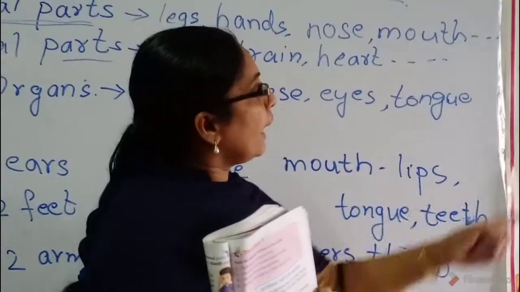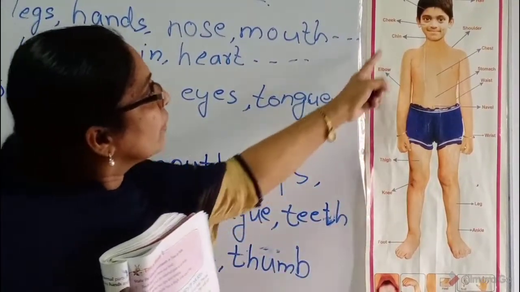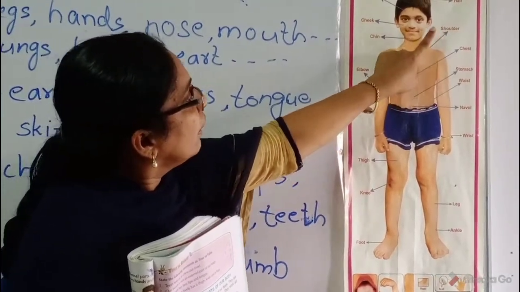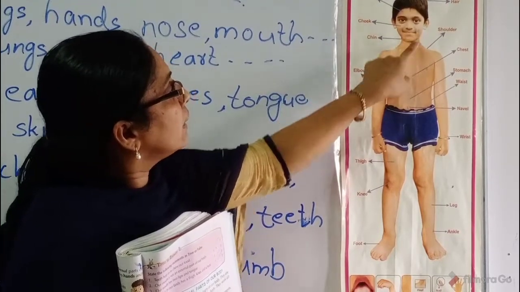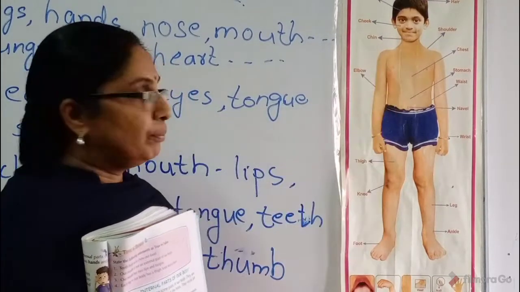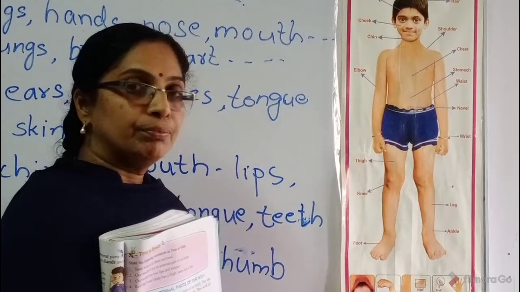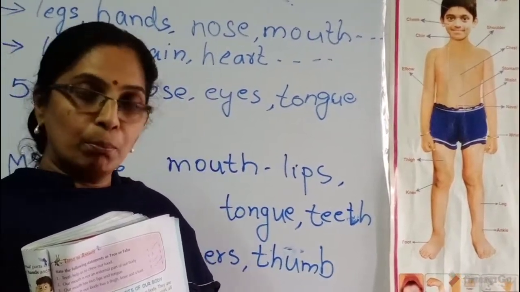Then these are the external parts of our body. Once again we'll discuss, children. Head, hands, neck, ears, nose, eyes, the next mouth. Again, hands, legs. These are the main external parts of our body.